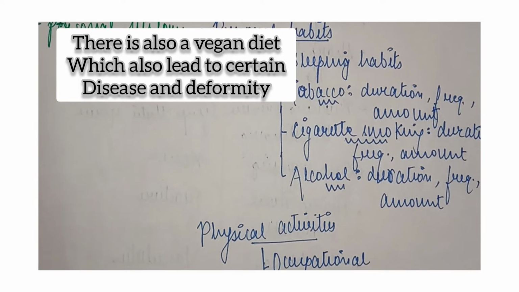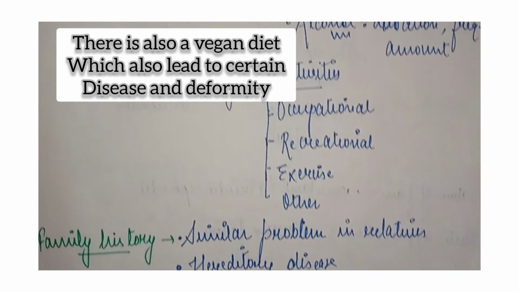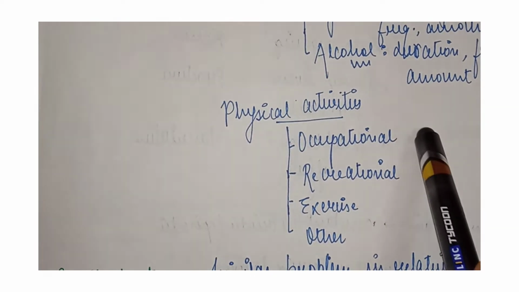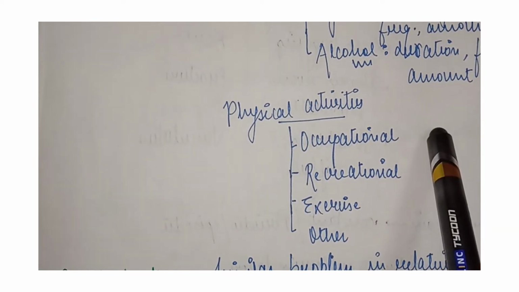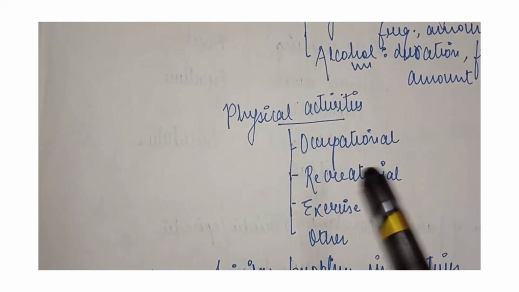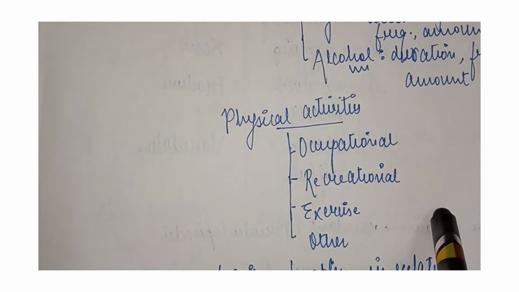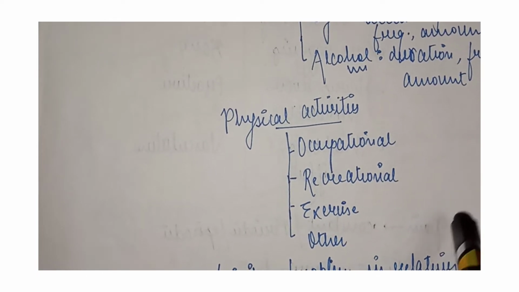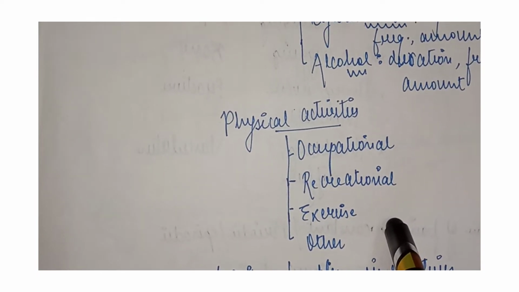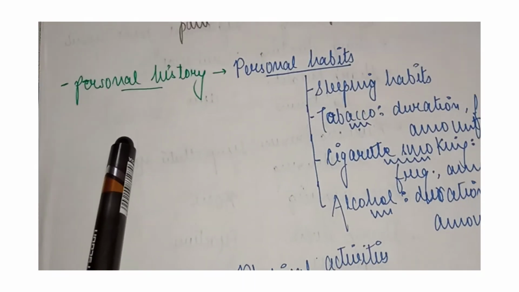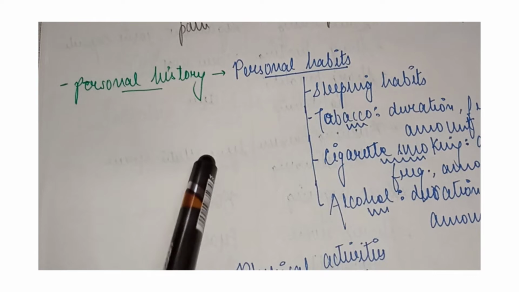And now we'll move towards the physical activities. Like the patient is having occupations. What are the occupational activities? The patient is doing recreational exercise and other things. What are the other things the patient is going through? Maybe the patient says that I'm doing gym. Maybe the patient will say that I do my physical exercise. So all these things are also important, which are included in the personal history.